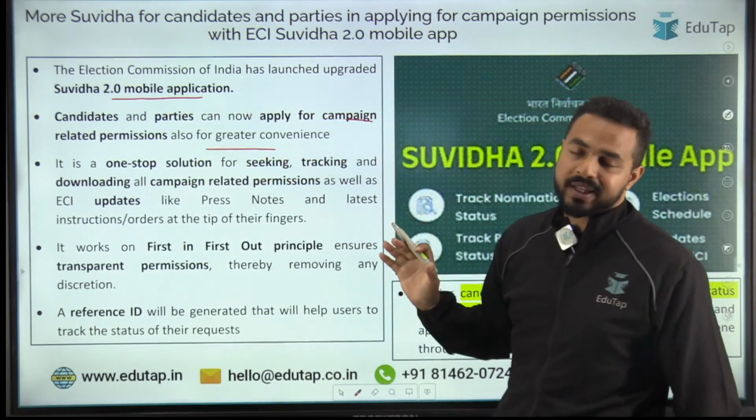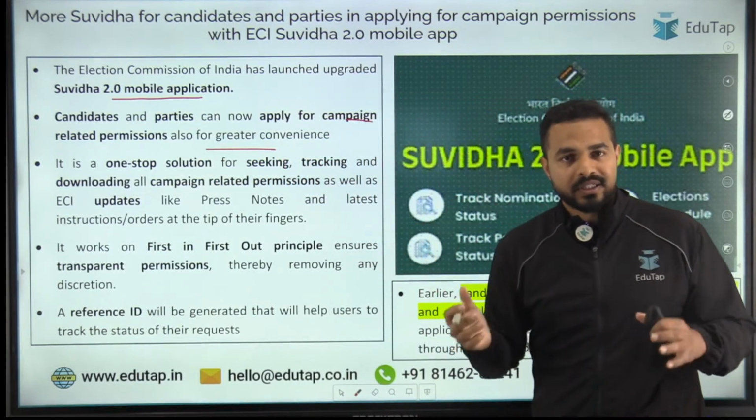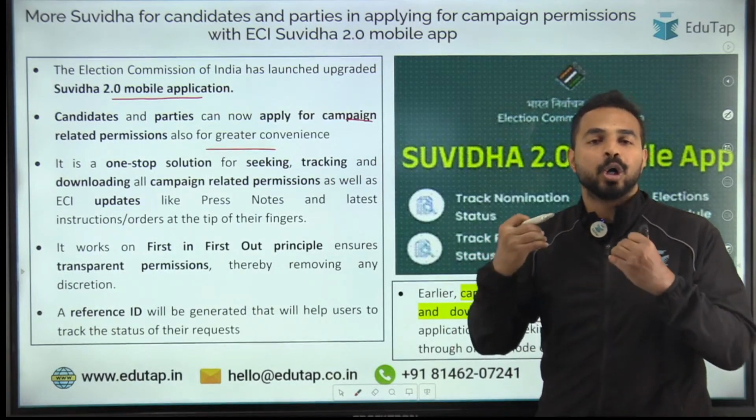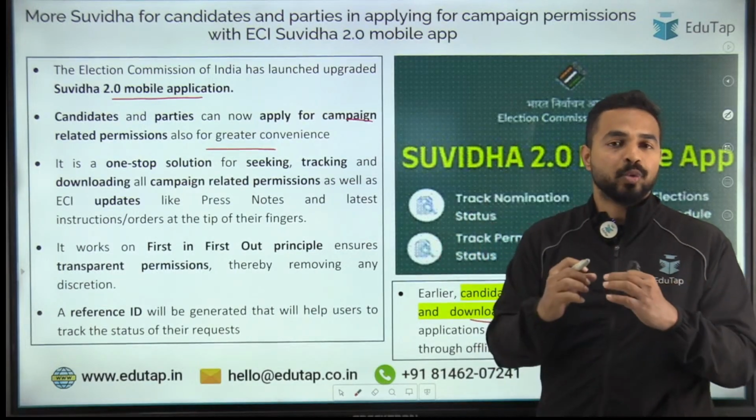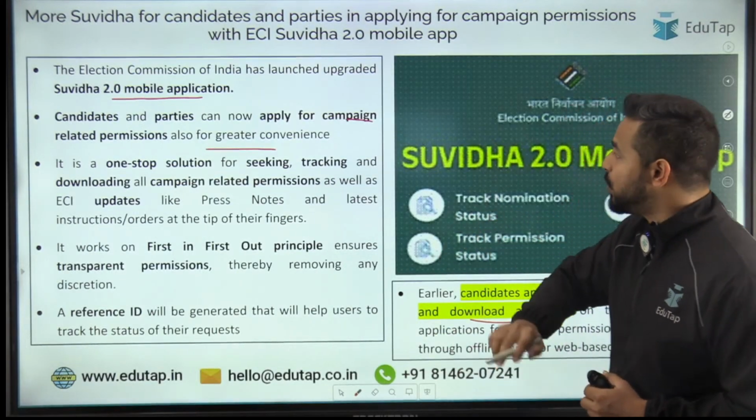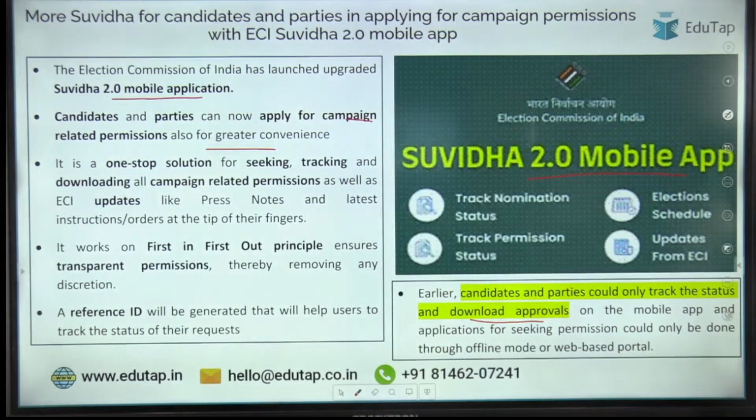So guys, you all know that during the elections the parties and the candidates do a lot of campaigning activities, right? So for those campaigning activities they require so many permissions, and they can get those permissions here through this Suvidha app.